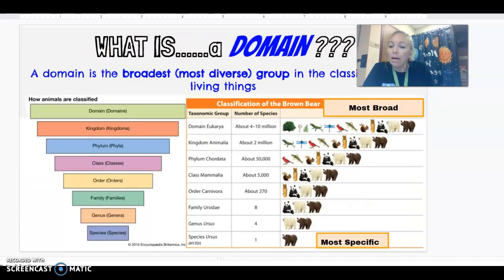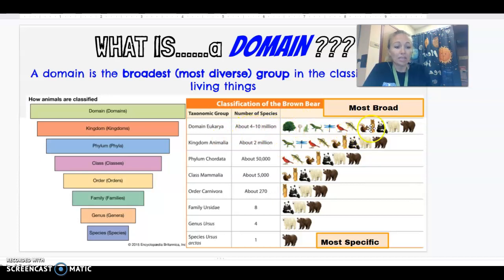So what we're looking at first is this idea of a domain. A domain, you may have heard of different kingdoms probably, like the animal kingdom and the plant kingdom. The domain is the category above kingdom, so it's even more broad than kingdom. So here you can see that